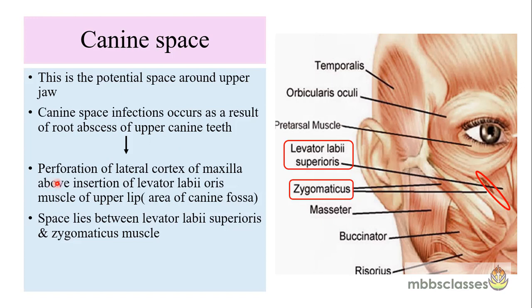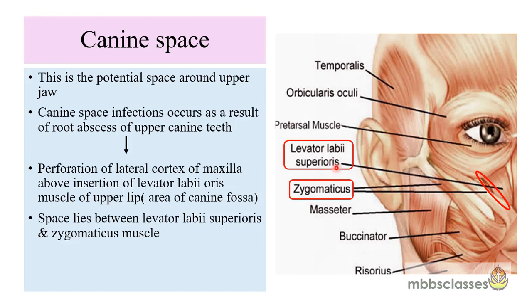So what happens if there is an infection of the upper canine teeth or the maxillary teeth? If there is a perforation of the lateral cortex of the maxilla above the insertion of the levator labii superioris muscle of the upper lip, it can lead to involvement of the canine space.